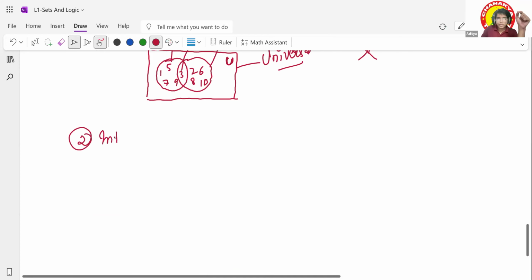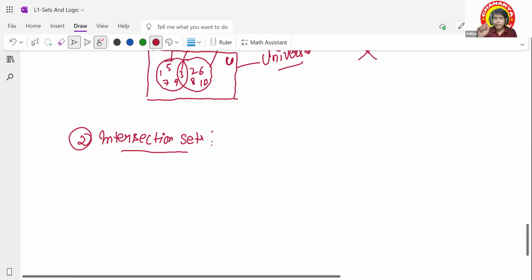And I think till now you must have got the idea of what is the intersection of sets. So what is this? Intersection of sets.